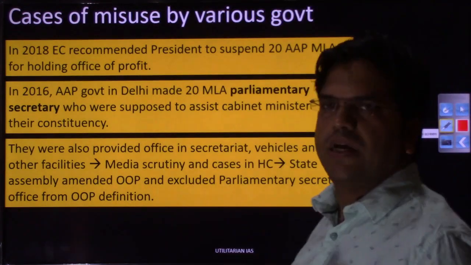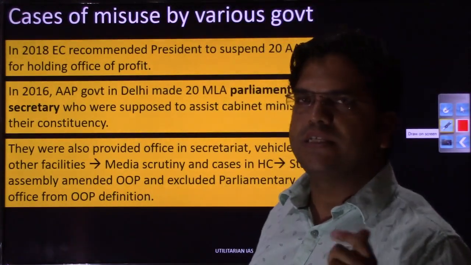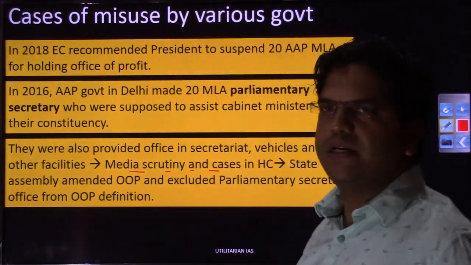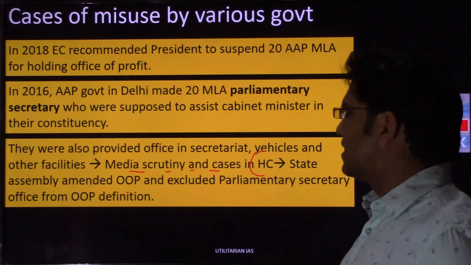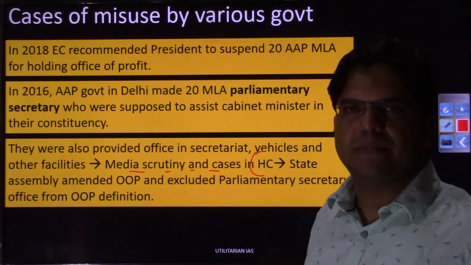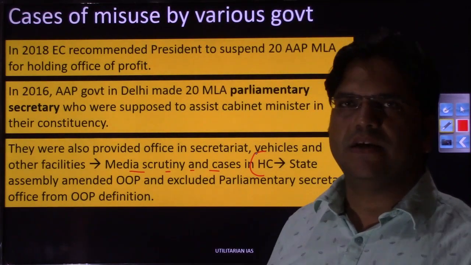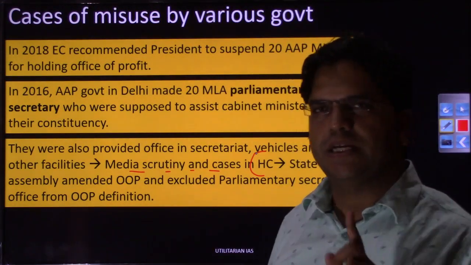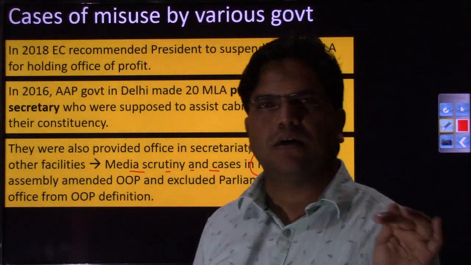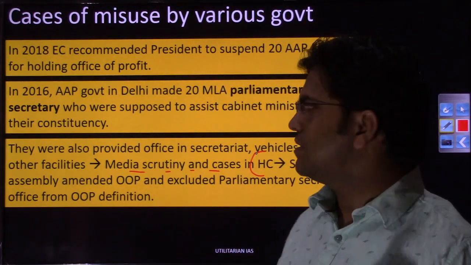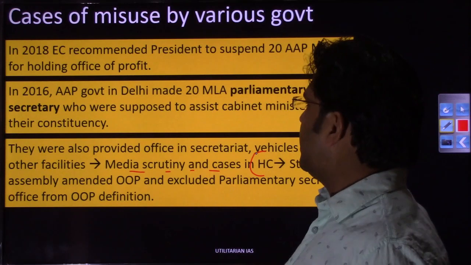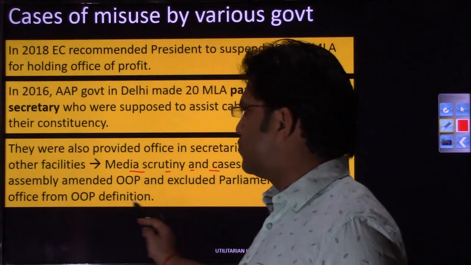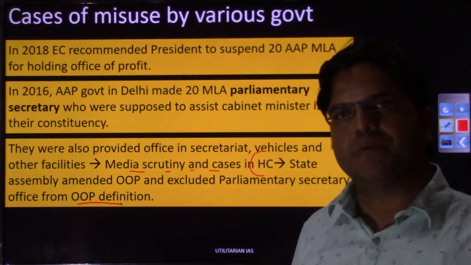But the problem arose कि ये parliamentary secretary posts were not existing in Delhi government prior to this 2000, and this led to media scrutiny and the case finally landed in the High Court. High Court से केस क्या होता है कि ये president के पास जाता है, because the ultimate authority on deciding whether a member of legislative assembly of a union territory or a member of parliament is disqualified or not has to be taken by the president. तो president के पास जाता है, लेकिन उससे पहले आप गवर्नमेंट क्या करती है, आप गवर्नमेंट पार्लियामेंट्री सेक्रेटरी के पोस्ट को OOP ऑफिस ऑफ प्रॉफिट के डेफिनेशन से बाहर कर देती है.